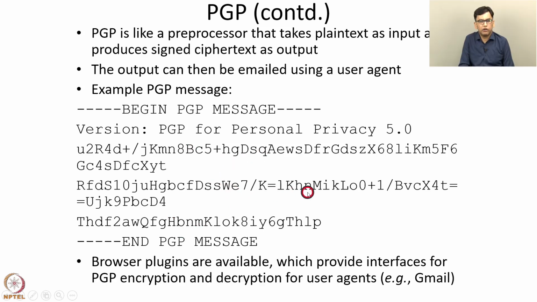Browser plugins are available which provide interfaces for PGP encryption and decryption for user agents such as Gmail. So we can use a standard user agent such as Gmail and use a browser plugin along with it, and that provides interfaces for PGP encryption and decryption. This plugin will perform the functions of PGP such as providing confidentiality, message integrity and compression and so on. So we can use this plugin along with a user agent to get access to PGP.